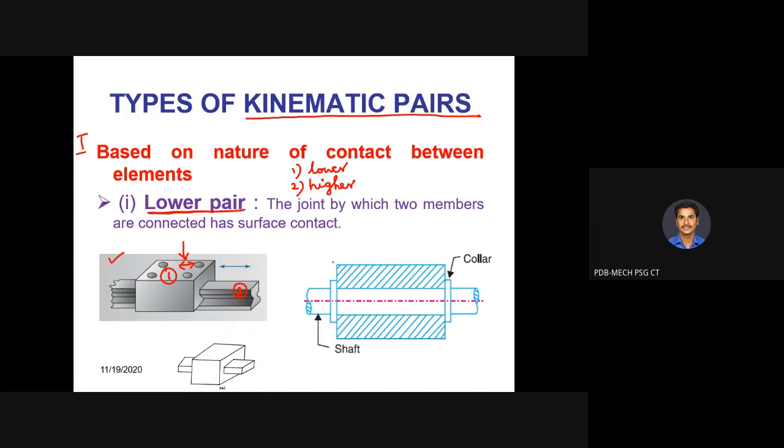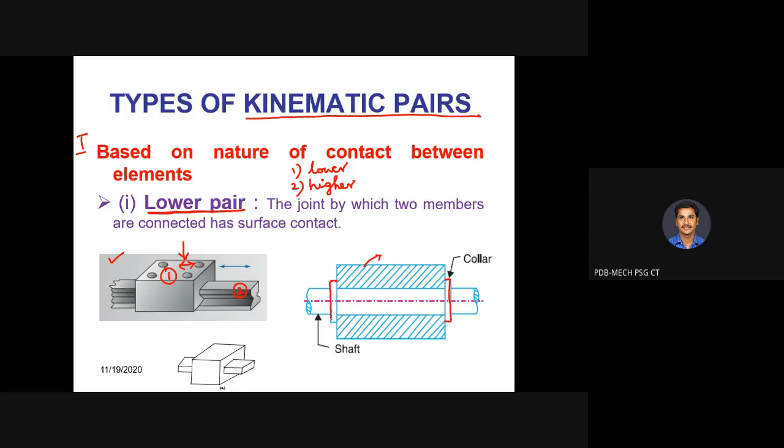Now assume this particular arrangement. It is like a bush with a hole, and a shaft inside the bush. A collar is mounted here to prevent the axial movement of the shaft.